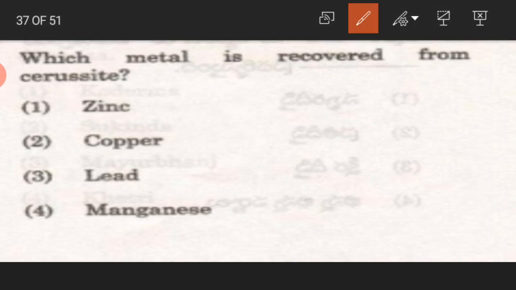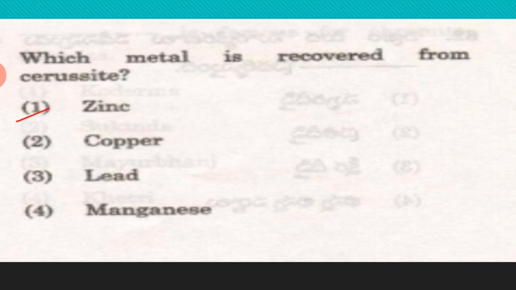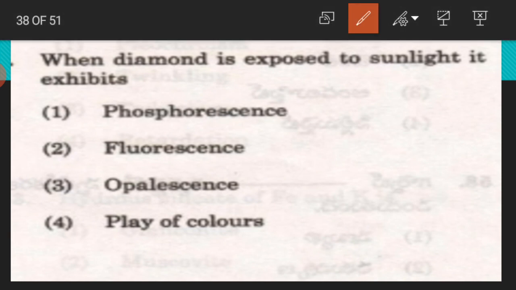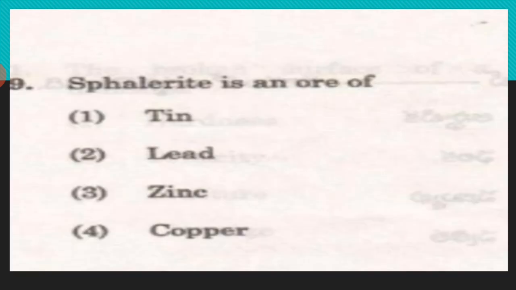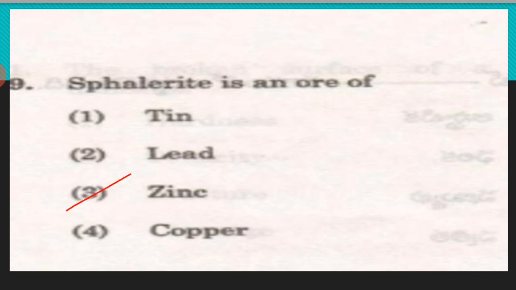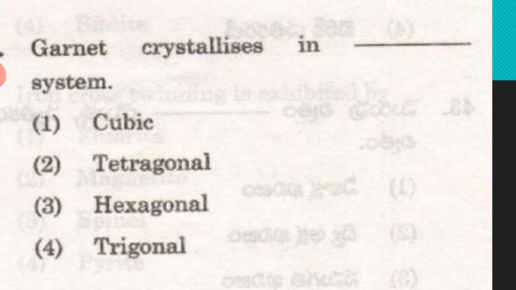Next, which metal is recovered from cerussite? Zinc. When diamond is exposed to sunlight, it exhibits phosphorescence. Sphalerite is also an ore of zinc.